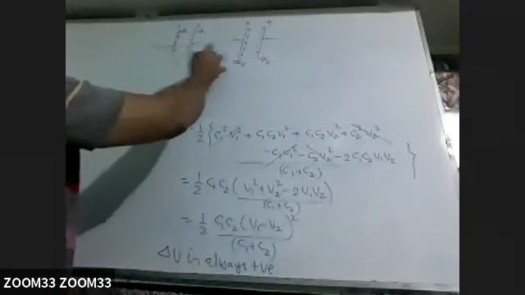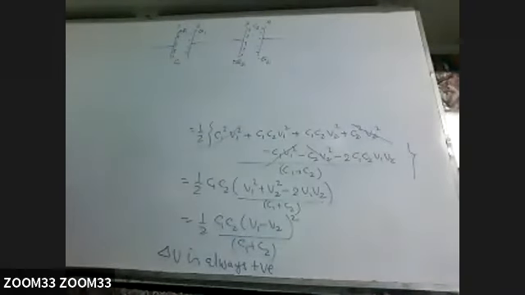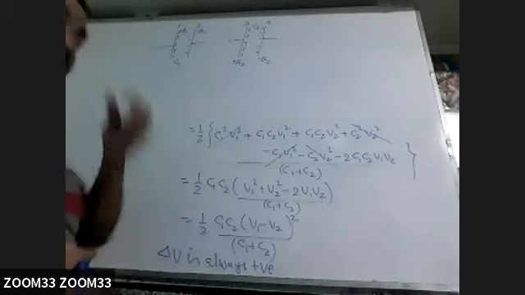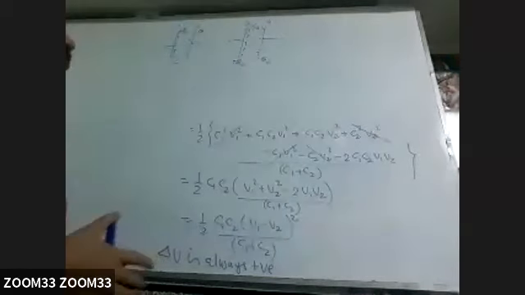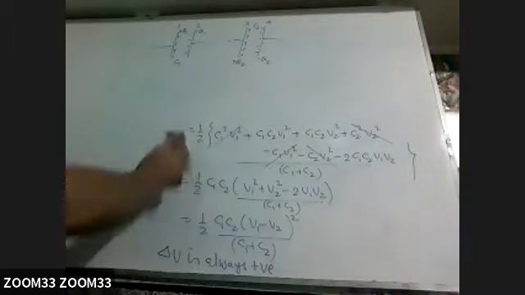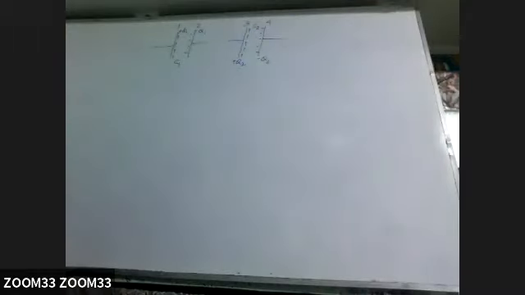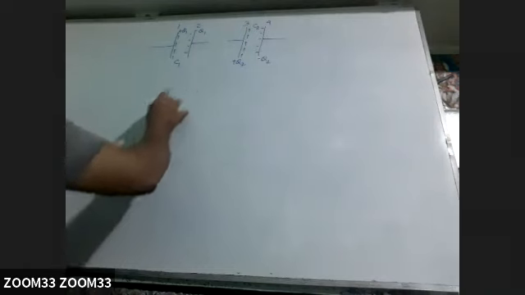Its capacity C1, its capacity C2. Now, how can we connect these two capacitors so that there is flow of charge? Suppose we are connecting this way.